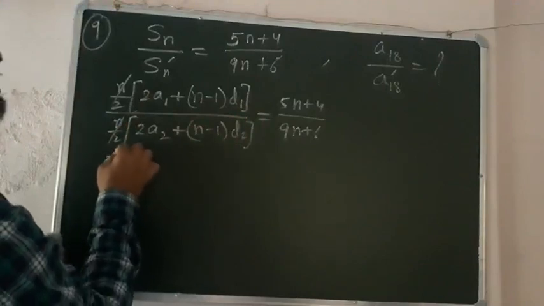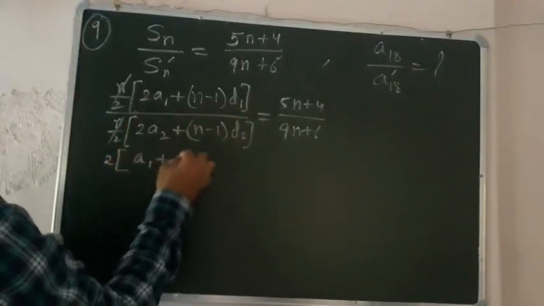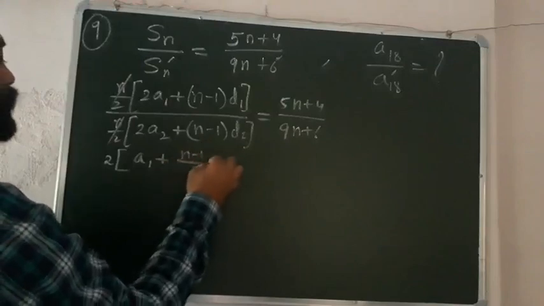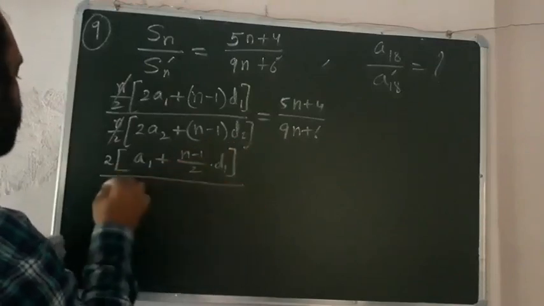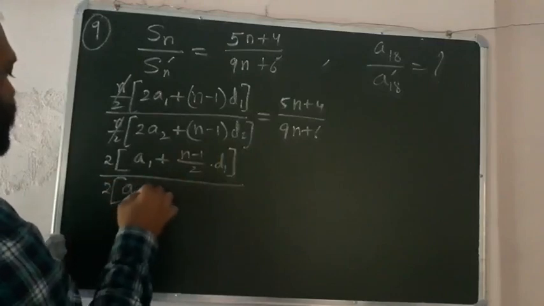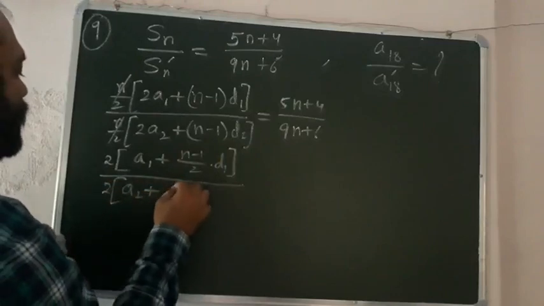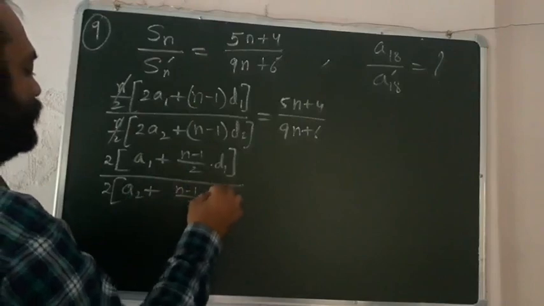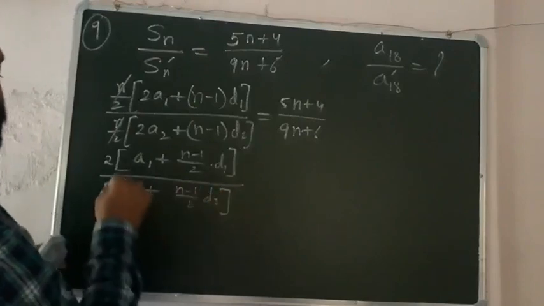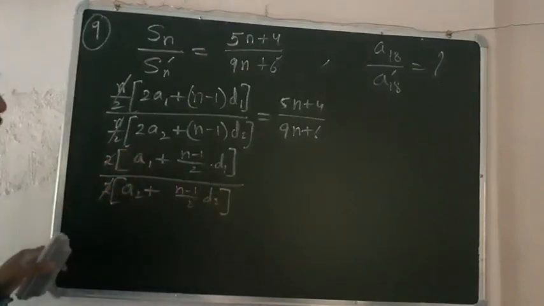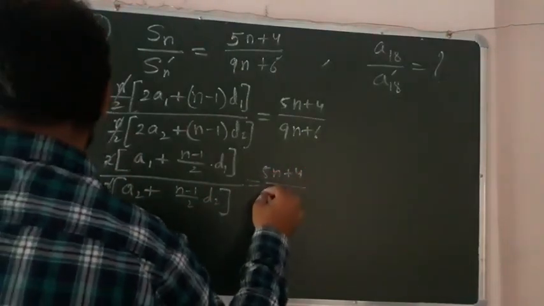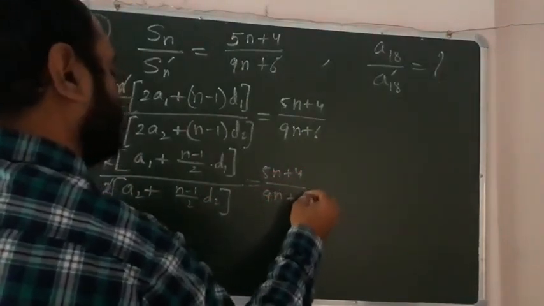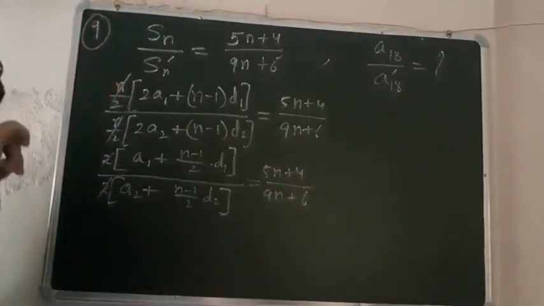When we take 2 common, we will get a1 plus n minus 1 by 2 into d1 over a2 plus n minus 1 by 2 into d2. The 2 cancels, which is equal to 5n plus 4 over 9n plus 6. This is the ratio, right.